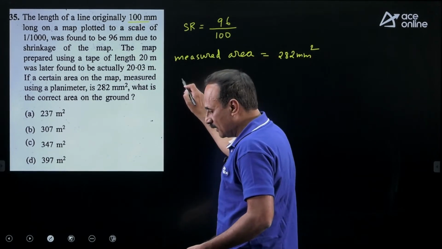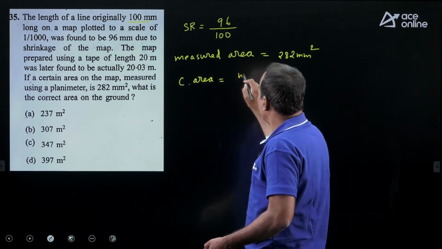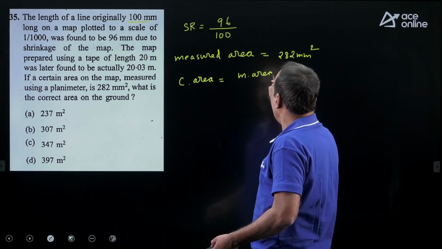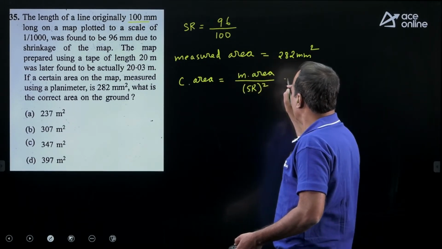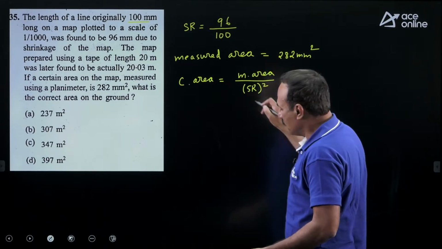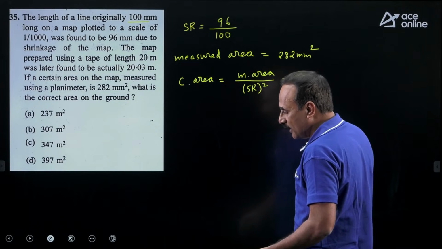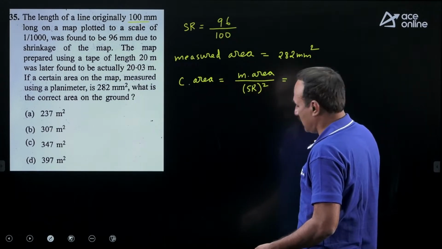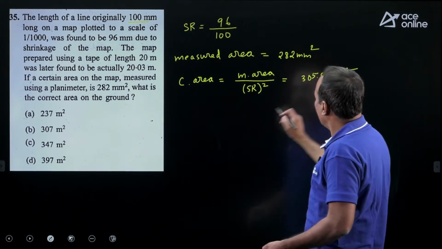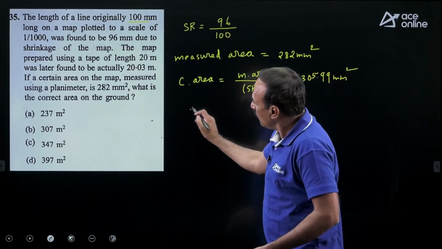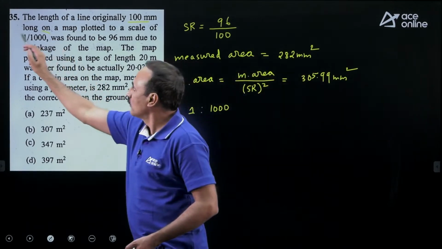The corrected area is the measured area multiplied by the shrinkage ratio whole square. Because it's area, we take the shrinkage ratio whole square, and it becomes 305.99 mm square. The RF is equal to 1:1000. This is what is given to us.